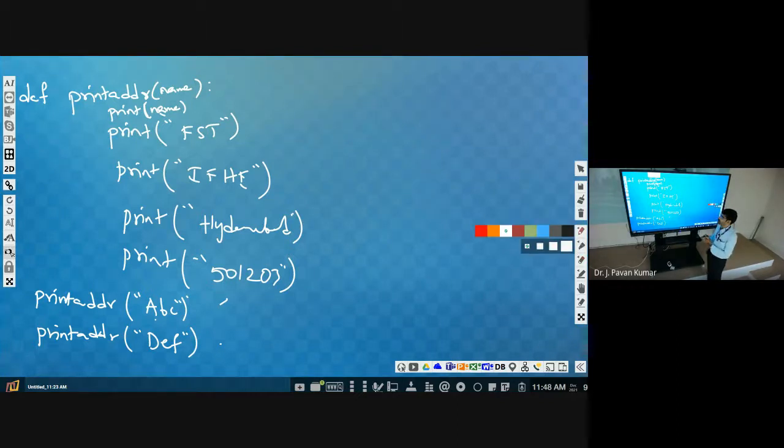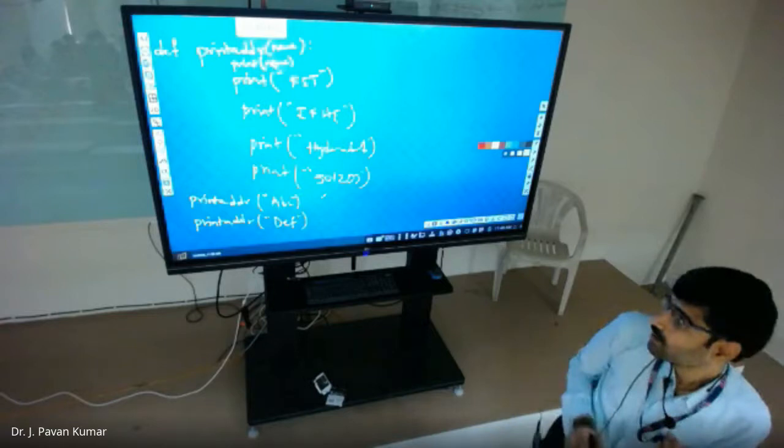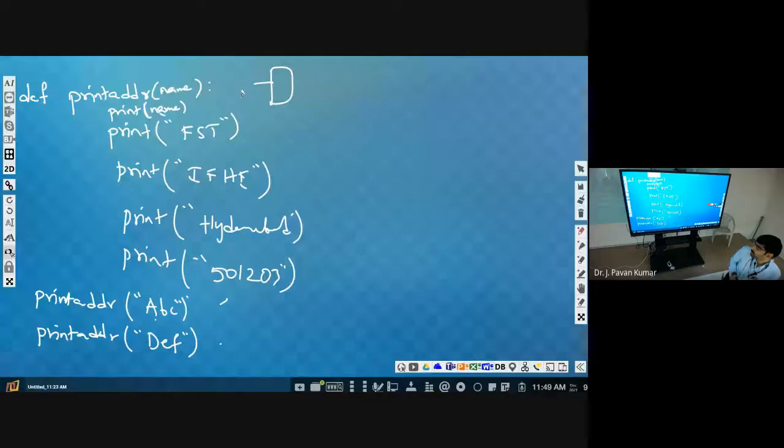Now write a program to define a function which will calculate the square root of the cube of the given number n.